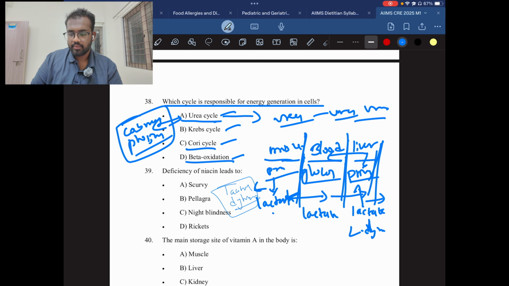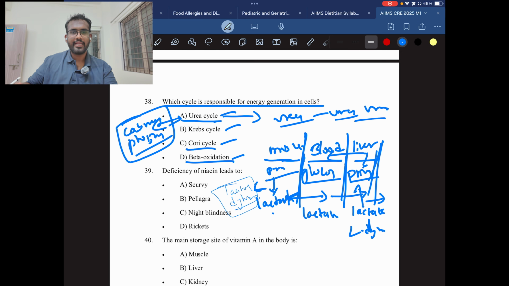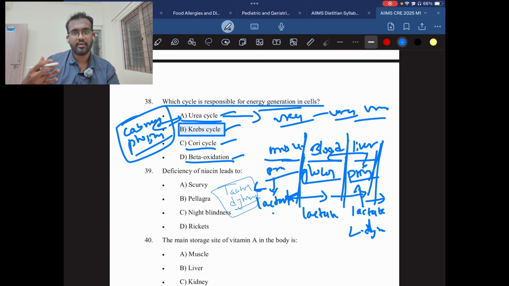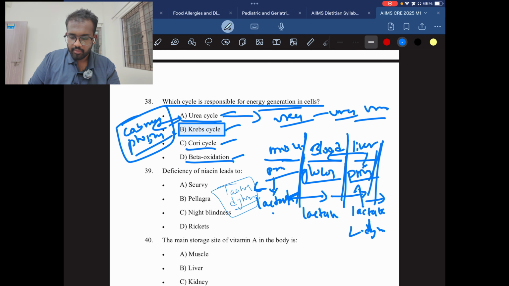And then comes beta oxidation. Beta oxidation is nothing but fat oxidation. The fat molecule is broken down into three fatty acids and one glycerol, and it will be broken down for energy production. Fatty acids go into the Krebs cycle and break down as energy. The glycerol then goes for gluconeogenesis. The answer will be B, the Krebs cycle. It is responsible for the energy generation in the cells. The Krebs cycle helps to generate a lot of energy. So the answer will be B.